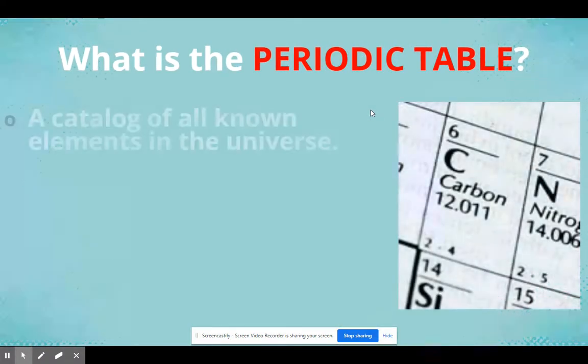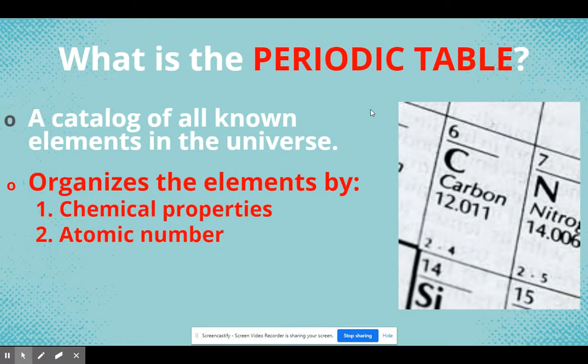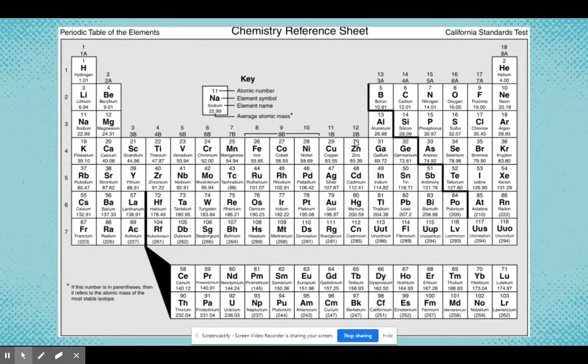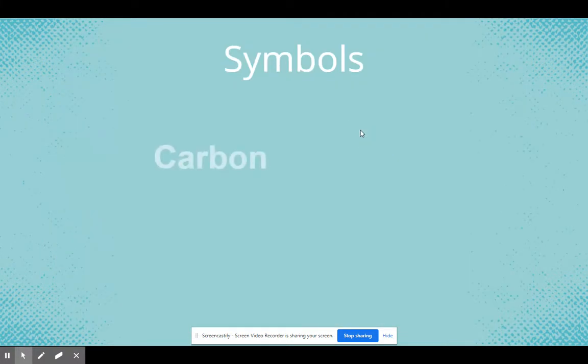What is the periodic table? It organizes stuff by properties and numbers. I need you to write what's red. This is all page 17. You have a periodic table in your notebook, so you see that it's numbered 1, 2, 3, 4, 5, so it goes across. So those are the atomic numbers. And then all of these have many of the same properties. All the groups have properties that are very close to each other.